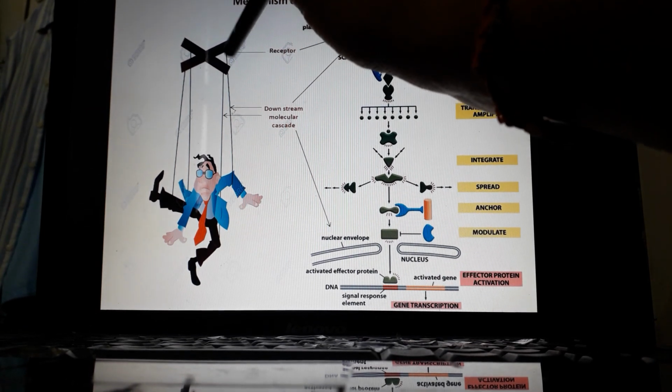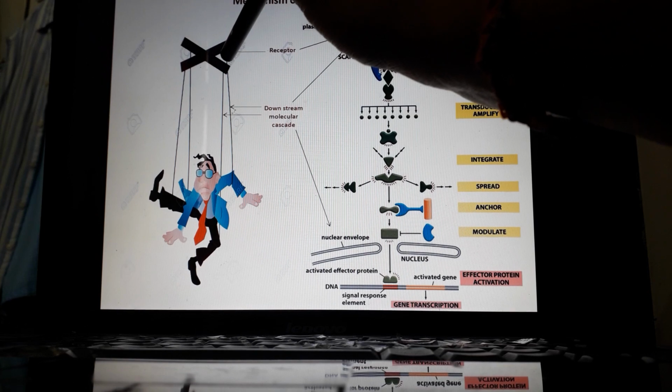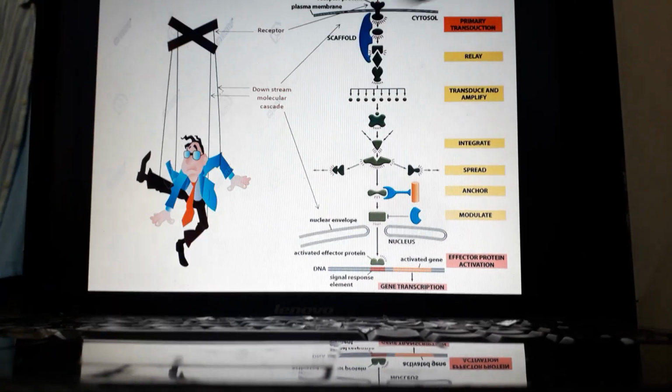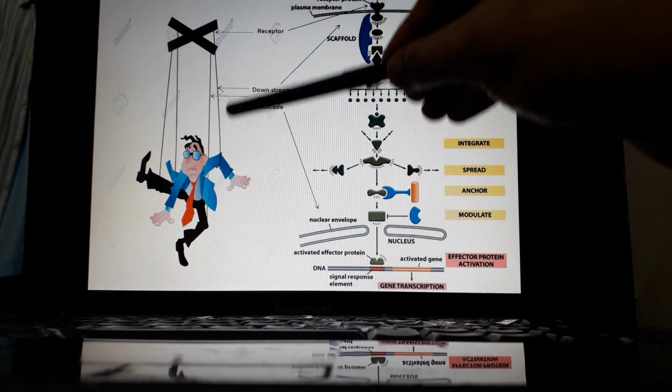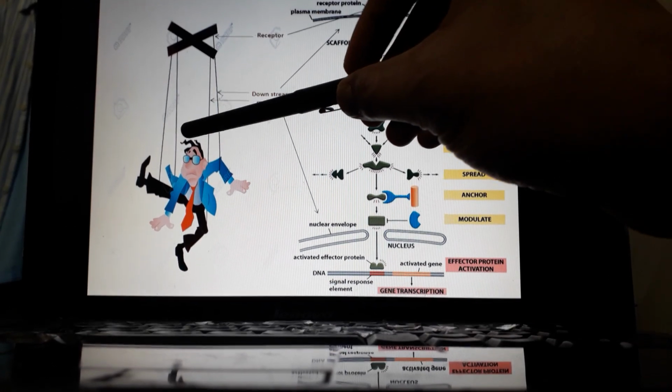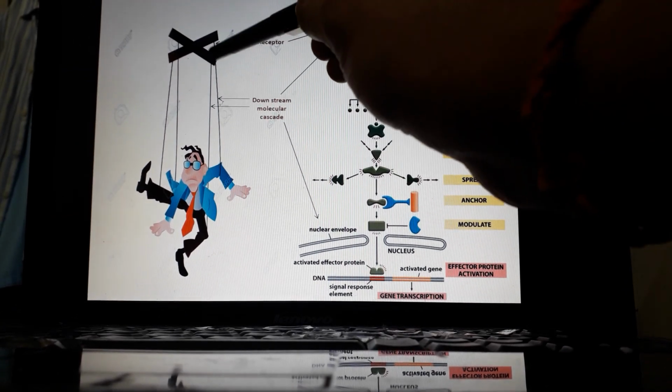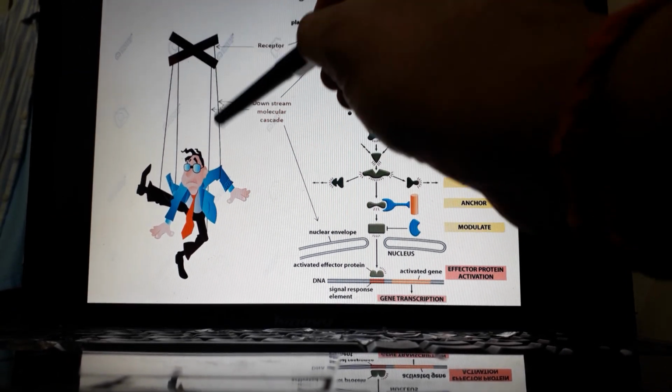So suppose you just try to move this pulley, but you see no movement of its hands or legs. Why so? Because the strings may have been torn, or maybe they are not attached to this particular hand, isn't it?